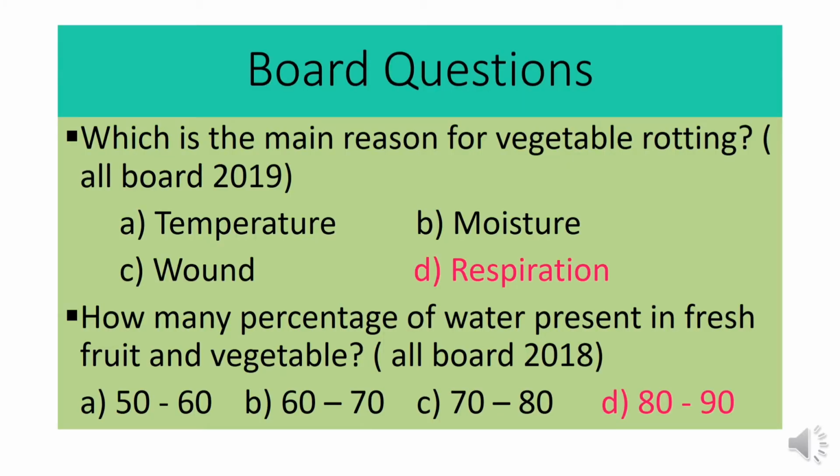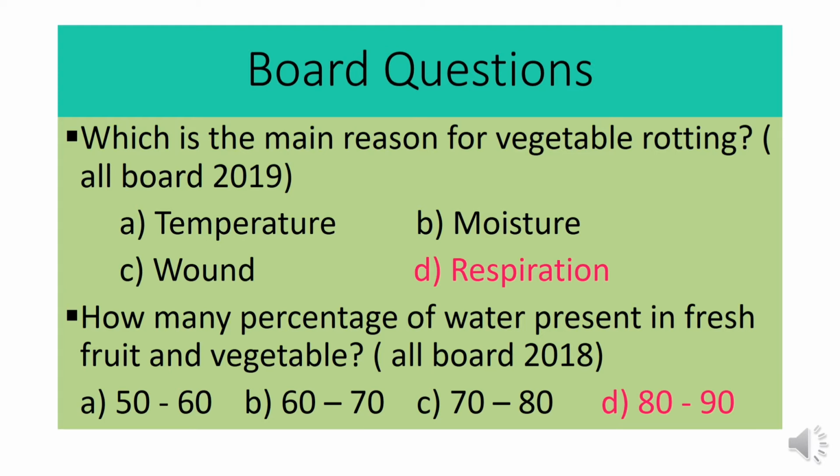Now the board coming questions. In this chapter, this is very important for knowledge based questions and comprehensive based questions. So here you can see two questions. The first is, which is the main reason for vegetable rotting? Mainly for vegetable or fruit rotting, the main reason is respiration. So the answer will be respiration.